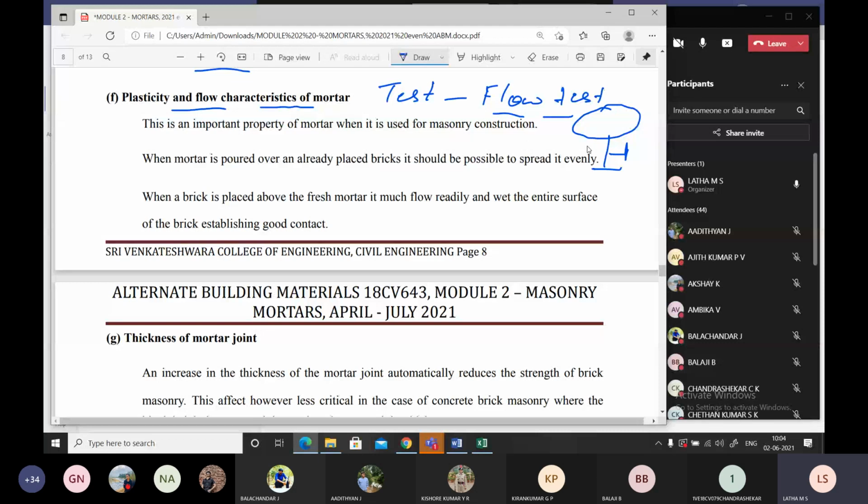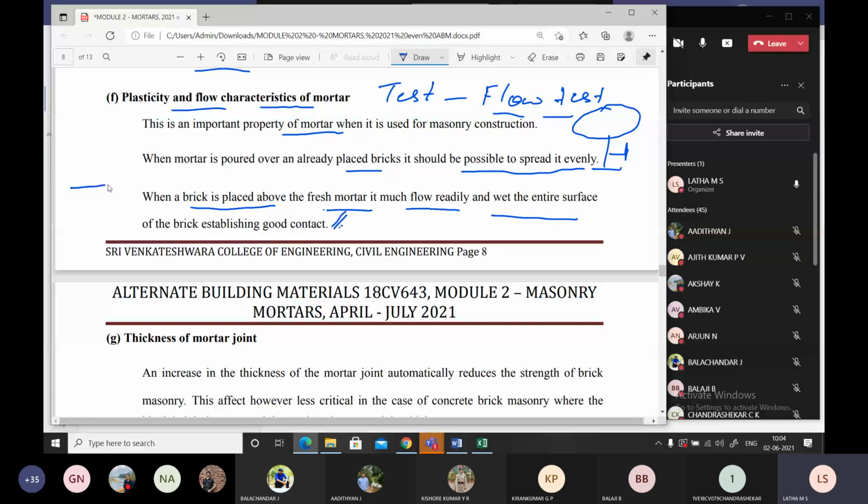This is a very important property to know the behavior or characteristics of mortar. When mortar is poured over an already placed brick, it should be possible to spread on its own. It is not like you have to put a lot of energy to move the mortar. When a brick is placed above the fresh mortar, it should flow readily and wet the entire surface. That should be the basic property, isn't it?